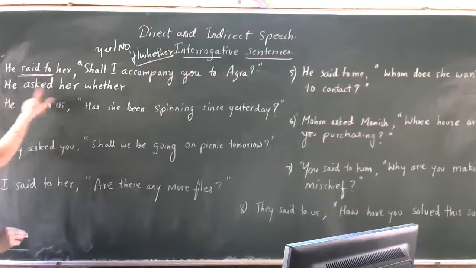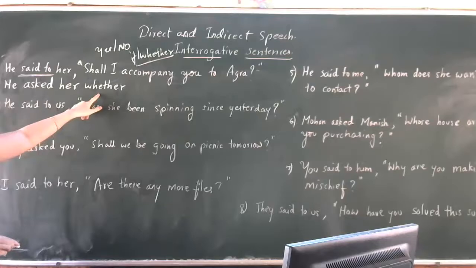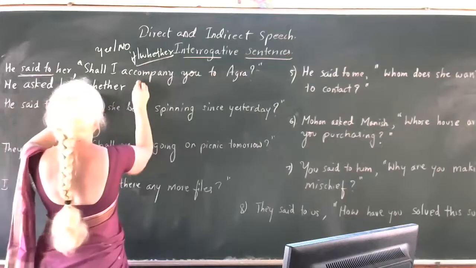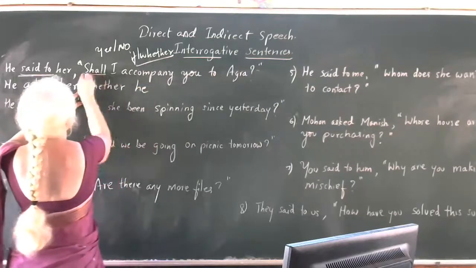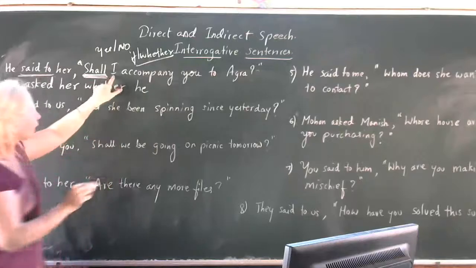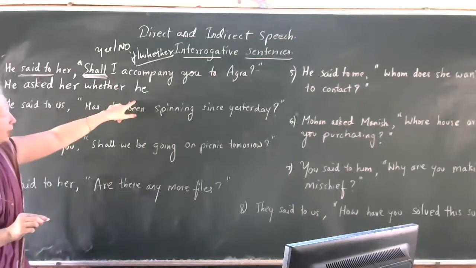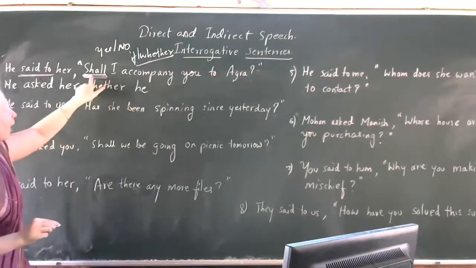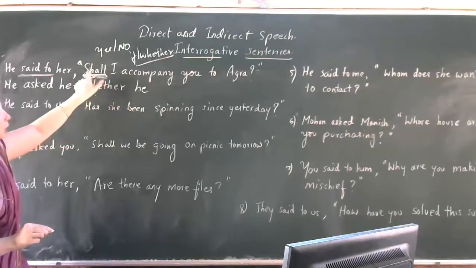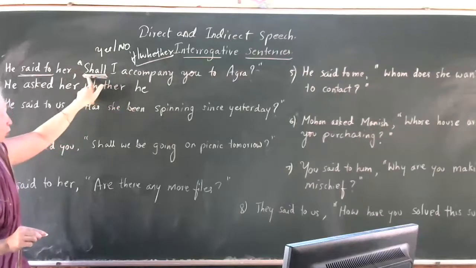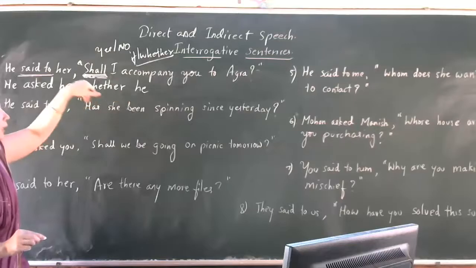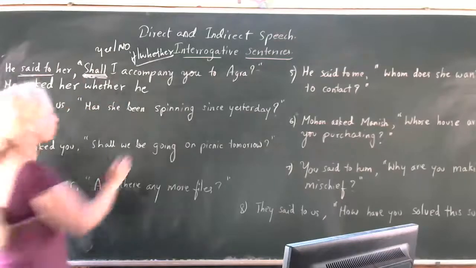He asked her whether he, instead of I, I am using the pronoun he here. And here you have shall. Shall's past tense form is should. But usually instead of should, you have to use would.